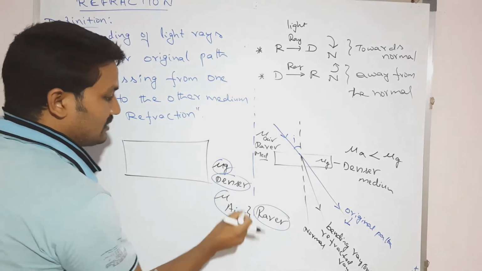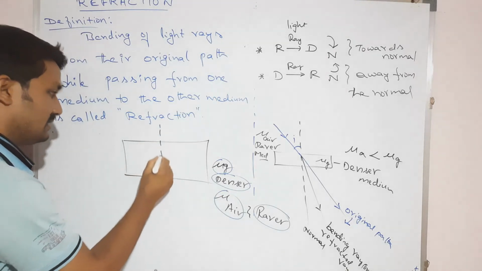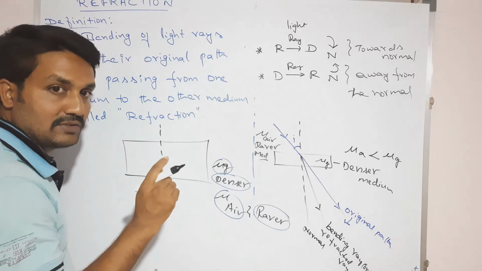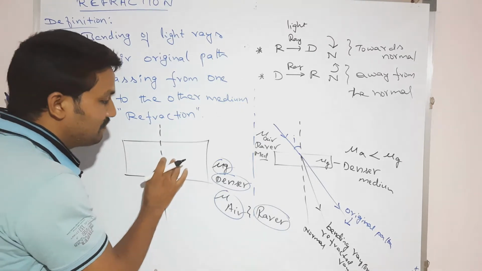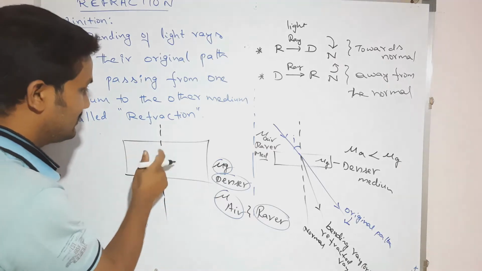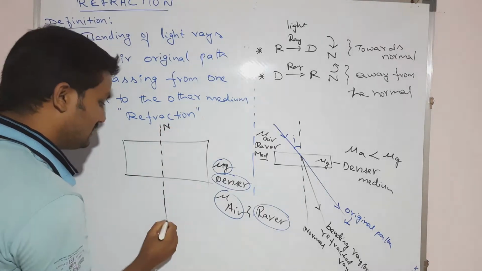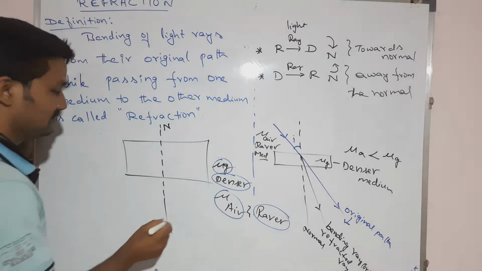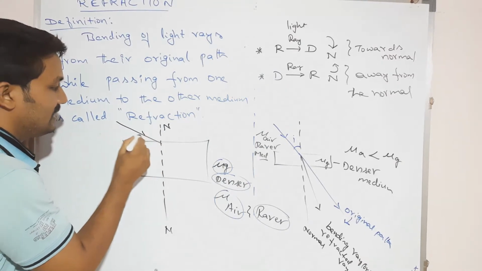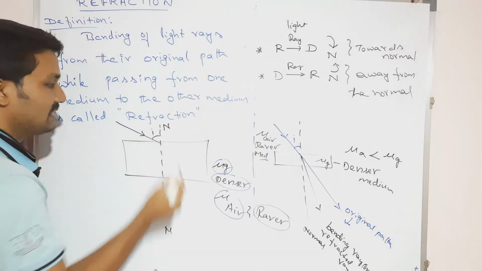Now let us suppose this one is the normal. Normal means a perpendicular line to the plane of the surface of the medium, indicated by n. Now let us suppose first the light ray is passing and making an angle.